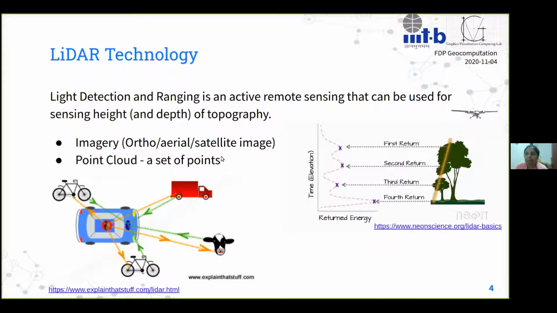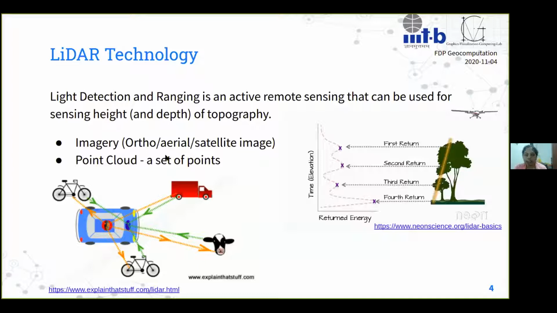For the light detection and ranging, that is the LiDAR technology, most times or all times we would end up getting something called point clouds. And point clouds are essentially a set of three-dimensional points. It gives X, Y, Z locations. And some of it has to be corrected based on the GPS location of the sensor and things like that, right?